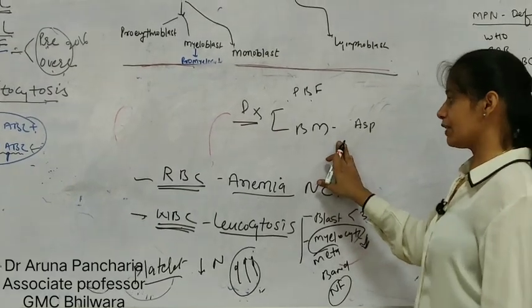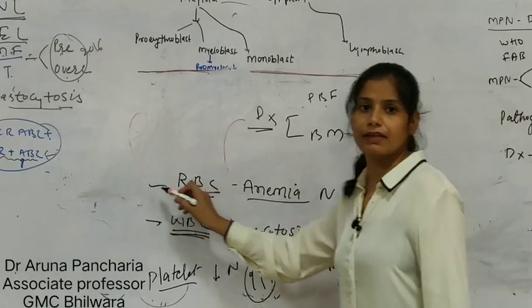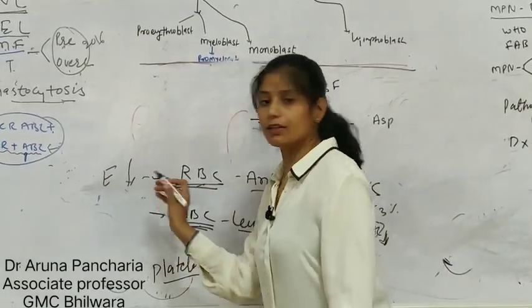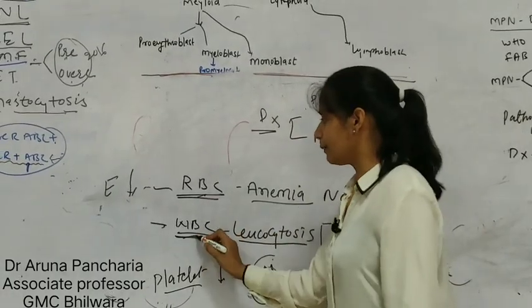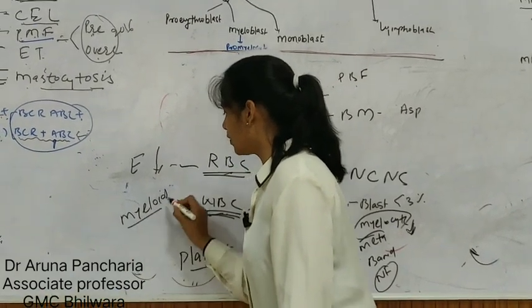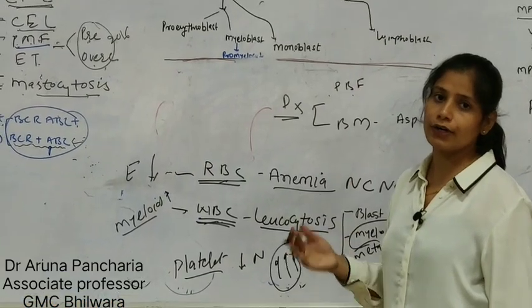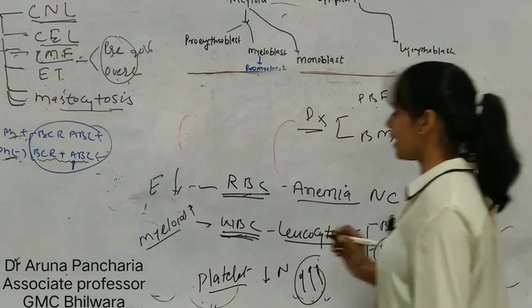In bone marrow aspiration, the erythroid series will show a decrease. RBC precursor form is erythroid, so in bone marrow there is erythroid depletion, erythroid hypoplasia. And in WBC, myeloid is the precursor, so in bone marrow there is myeloid hyperplasia. So what will be the myeloid to erythroid ratio?